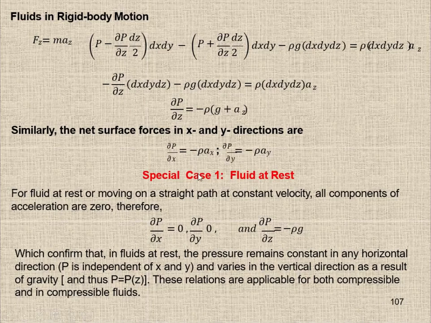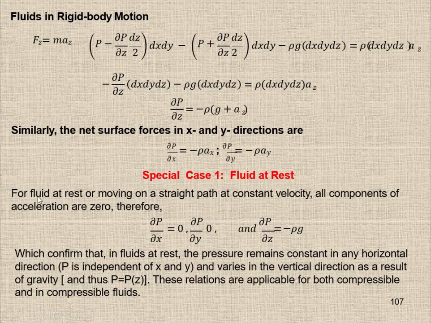Okay, so special case 1, fluid at rest. What will happen in the case of fluid at rest? We derived an equation for fluid at rest: P equals rho g h, or dP by dz equals minus rho into g. This we derived in the previous lecture.